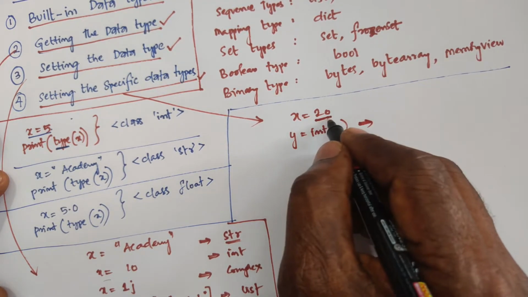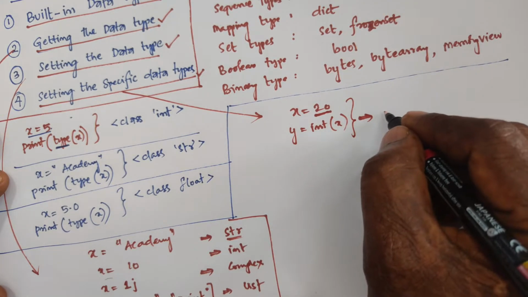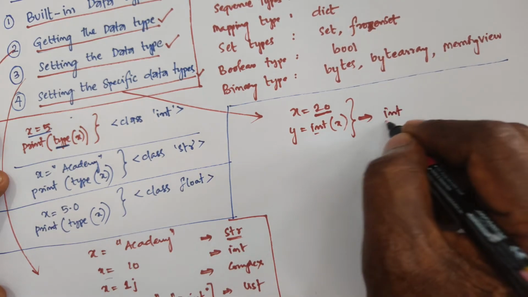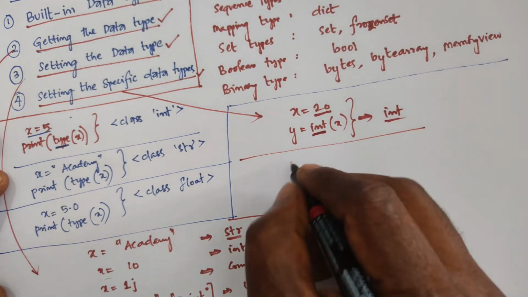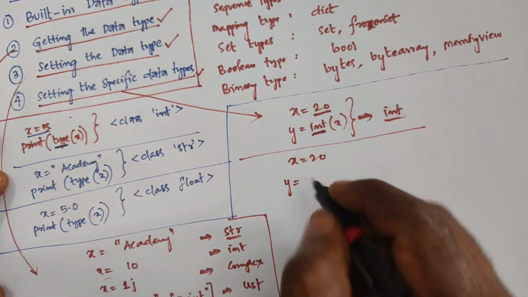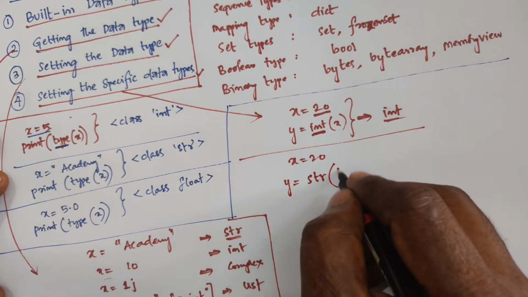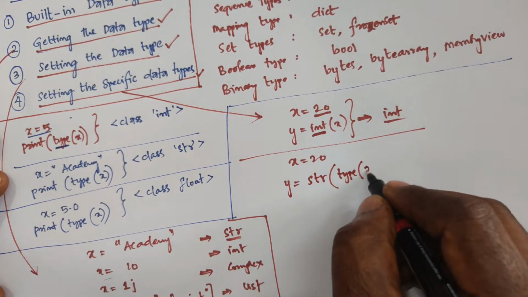Here the input value is a number and the y value is also a number, that is an actual integer value. That is the main role of the specific data type. Sometimes if x = 20 and y = str(x), you get the string representation of x.